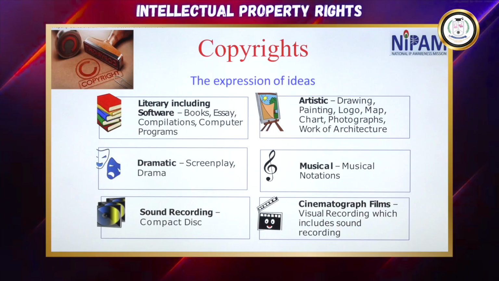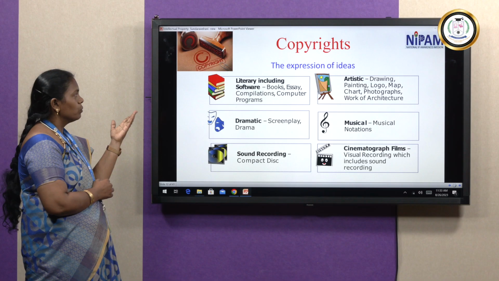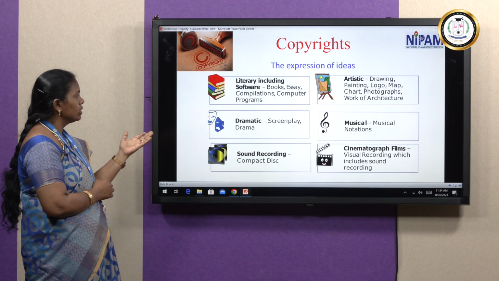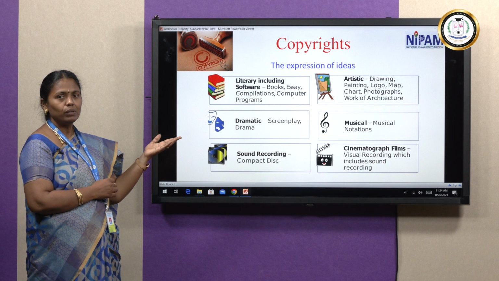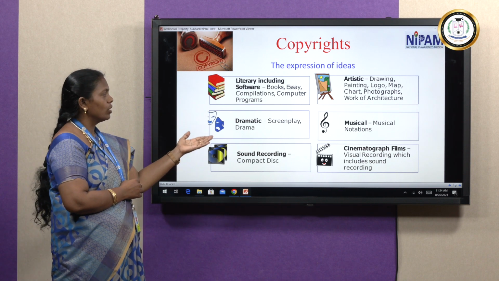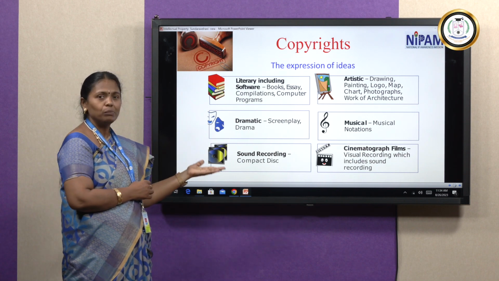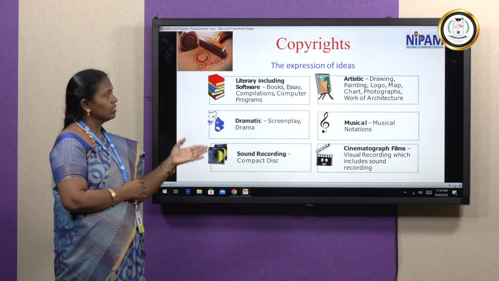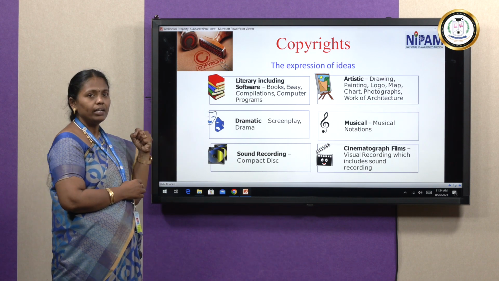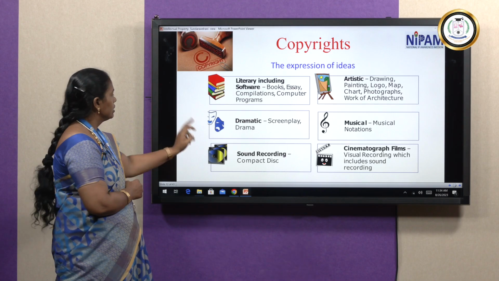So this is my copyright. That is how I express my new idea, which I get as a copyright. It may be books or essays or handwriting or music or sounds, drawings or symbols or paintings, or any cinematographic films. So we can make it anything. I am expressing my idea in copyright form, right? This is the first type.